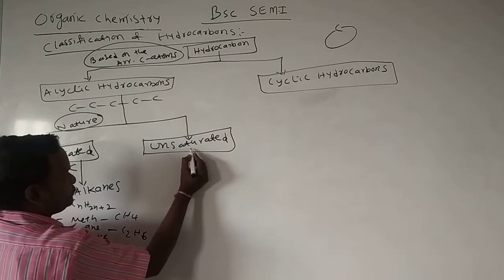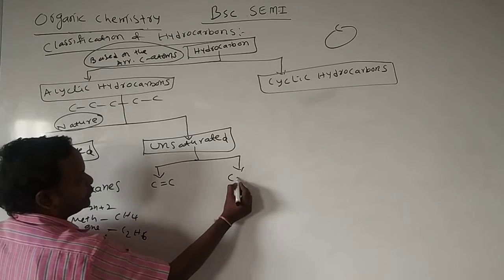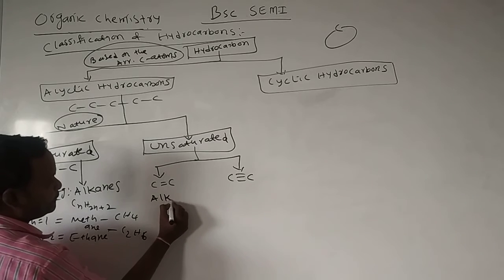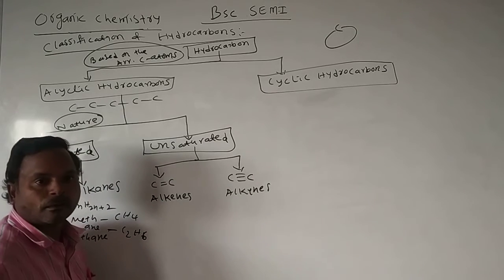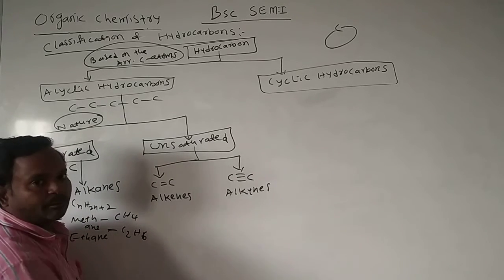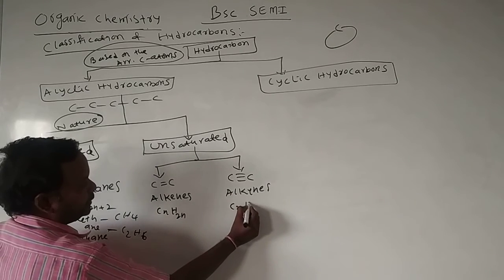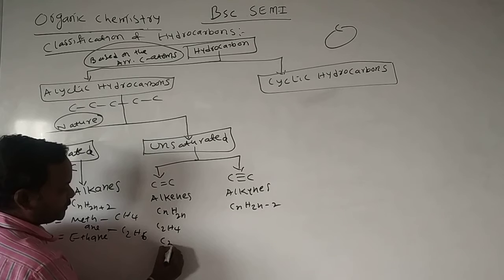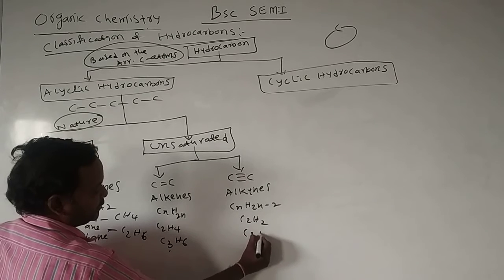Carbon-carbon double bond molecules we call alkenes. Carbon-carbon triple bond molecules we call alkynes. Here we have double bonds, pi bonds and sigma bonds. The general formula of alkenes is CnH2n. The general formula of alkynes is CnH2n-2. Here C2H4, C3H6, here C2H2, here C3H4.